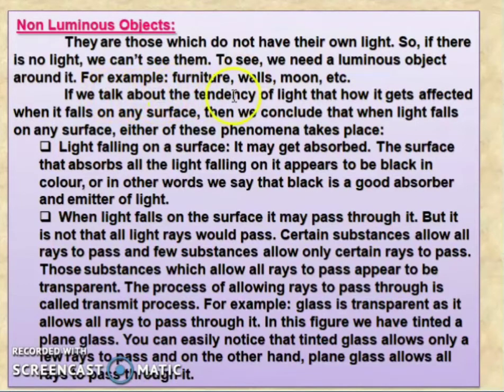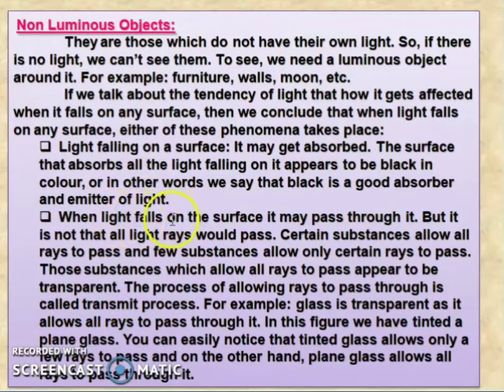If we talk about the tendency of light, that is how it gets affected when it falls on any surface, then we conclude that when light falls on any surface, either of these phenomena take place. First one, the light falling on a surface may get absorbed, and the surface that absorbs all the light falling on it appears to be black in color. Or in other words, we can say that black is a good absorber and emitter of light.